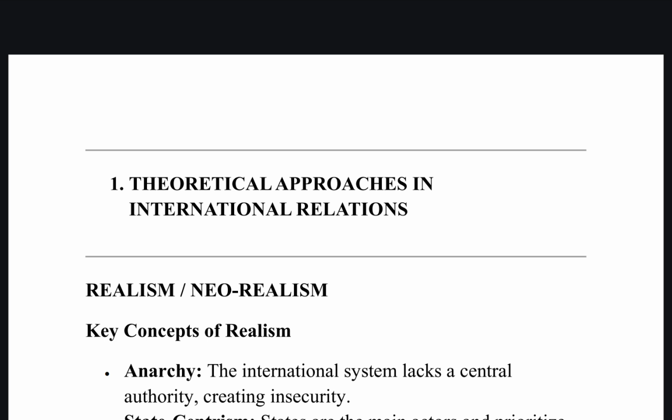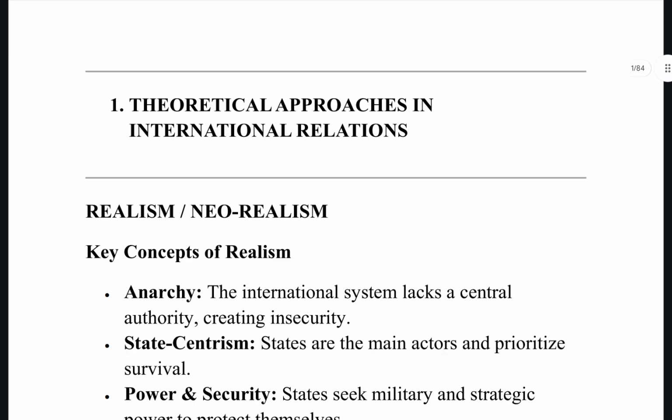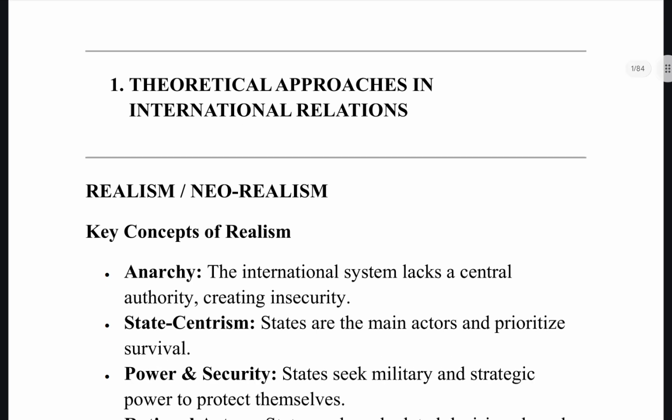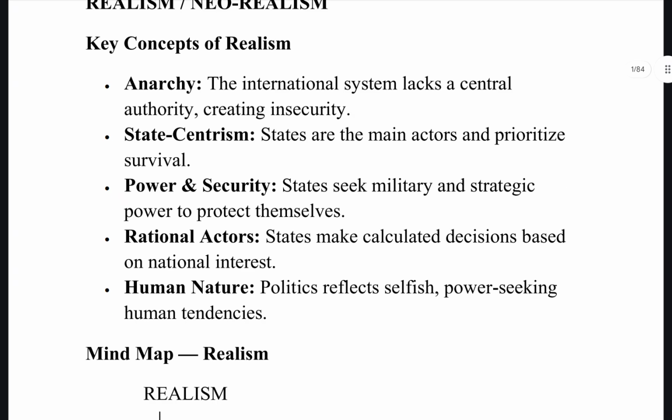Now we are moving on to the key concepts of realism. Here we are saying what the key assumptions are that realist theorists, or proponents of realism, talk about in international theory. First, there is anarchy, because there is no central authority. Then there is state centrism, because the states are the main actors, and they are all concerned with their own survival. Then comes power and security, because states want military and strategic power to protect themselves.